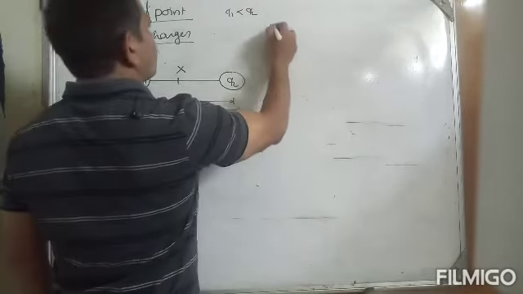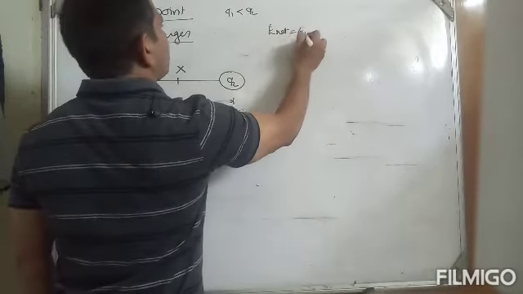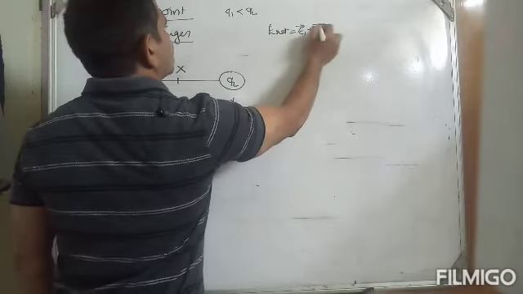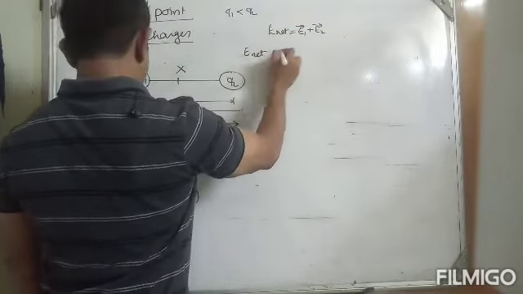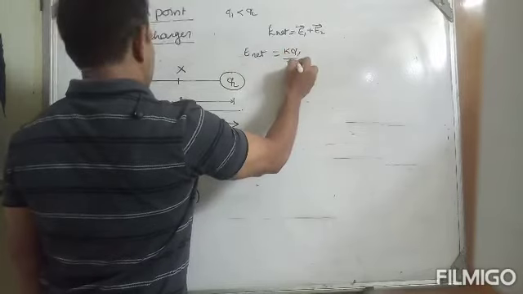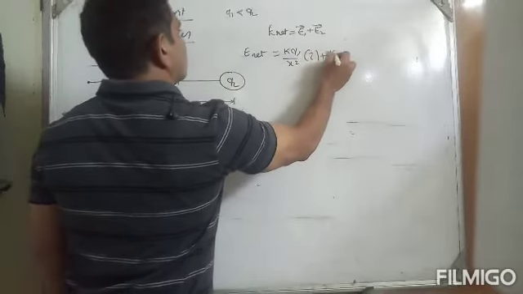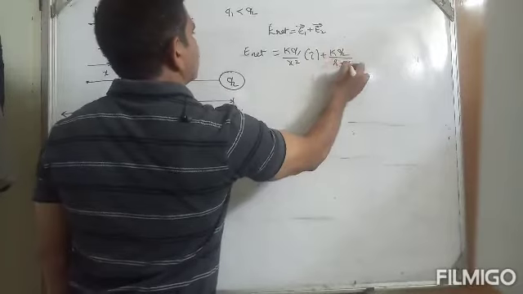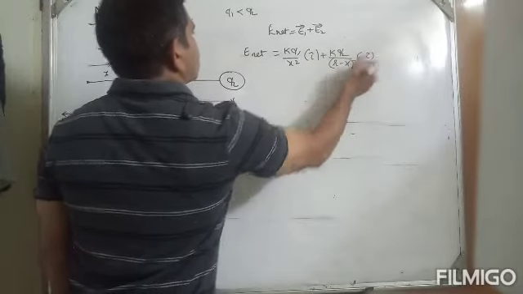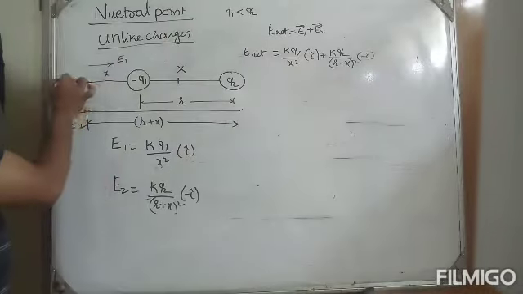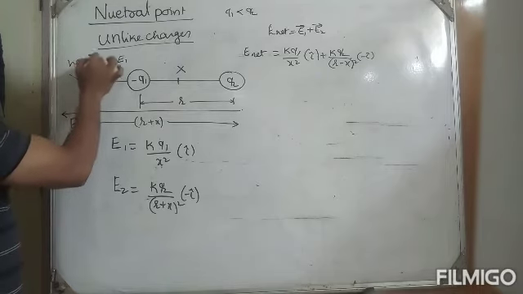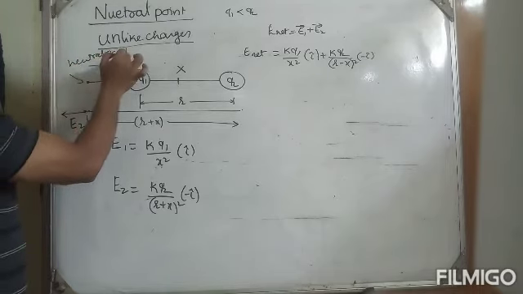Therefore E net is equals to the net electric field intensity, E1 bar plus E2 bar. Understand? So E net is equals to kq1 by x square i plus kq2 by r plus x square minus i. If it is the neutral point, net electric field intensity is 0.